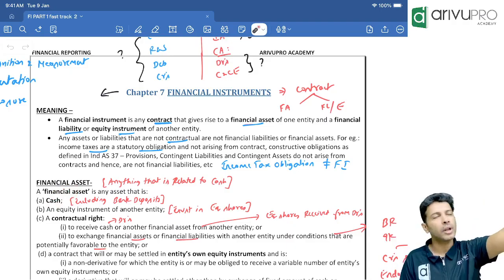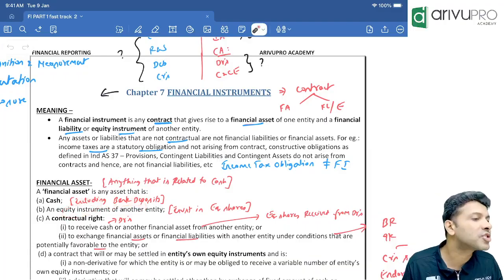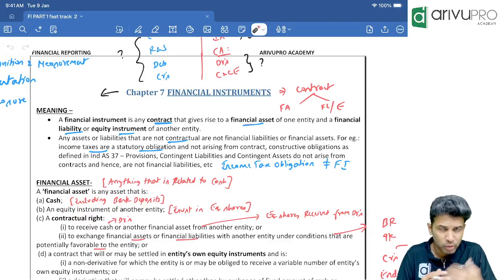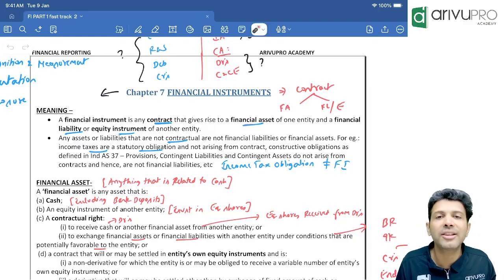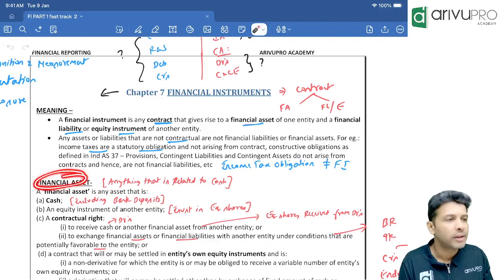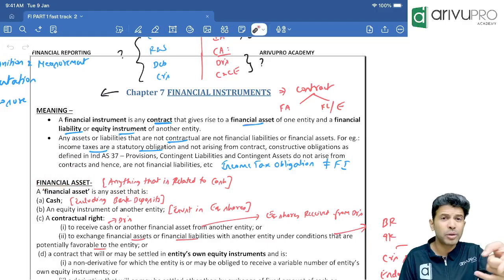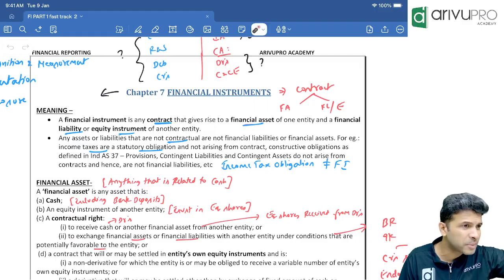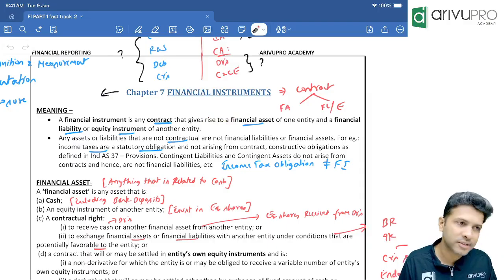Fine. Second one, equity instruments of another entity. Meaning, let's say I am an entity, ArivuPro. If we purchase Reliance's equity shares as an investment, that investment is also a financial asset, specifically included in the definition. Because you remember, you had accounting standard 13 in your CA Intermediate, where we talked about investment. Here, investments are accounted under which standard? The financial instruments standard.